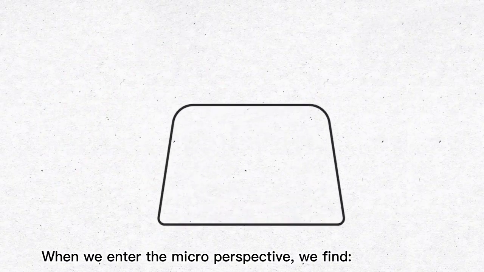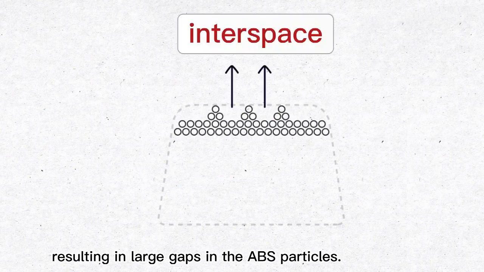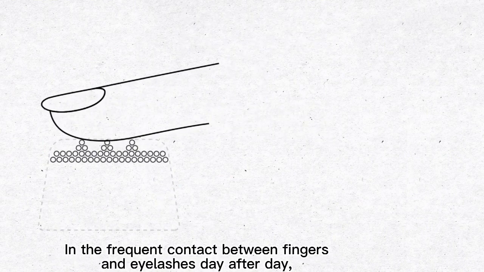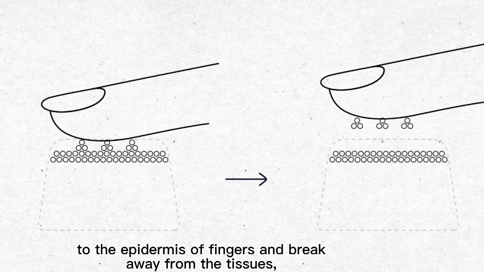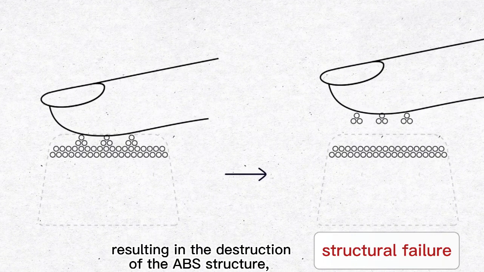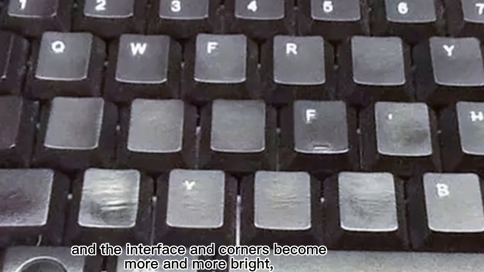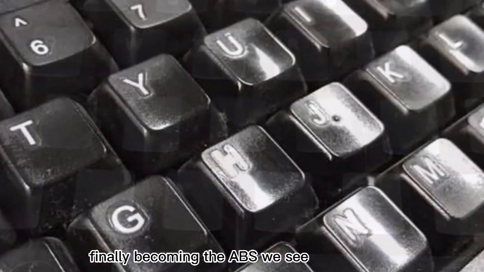When we enter the microscopic perspective, we find the links of the three compound molecules of ABS are complex and loose, resulting in large gaps between the ABS particles. In frequent contact between fingers and eyelashes day after day, some weakly connected compound molecules will stick to the epidermis of fingers and break away from the tissues, resulting in the destruction of the ABS structure, and the surface and corners become more and more shiny, finally becoming the ABS we see.